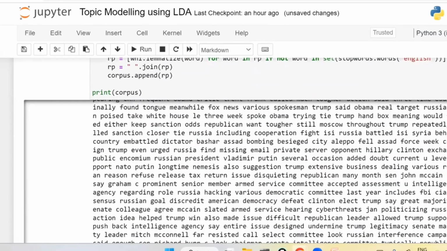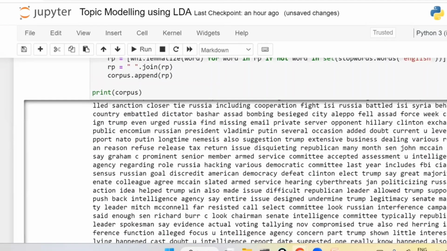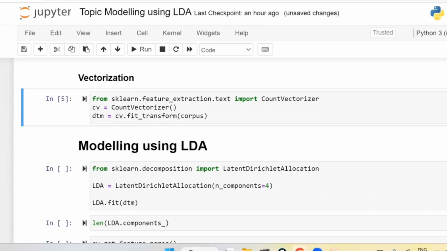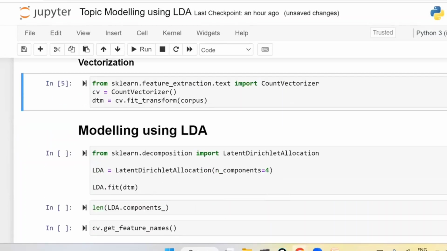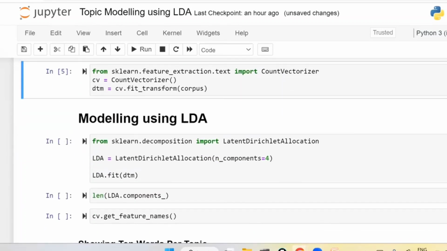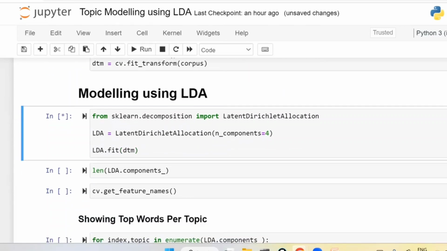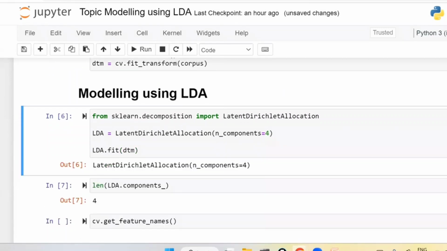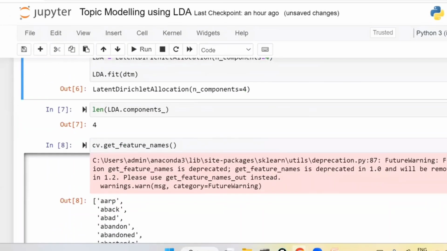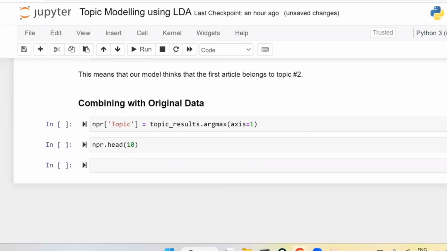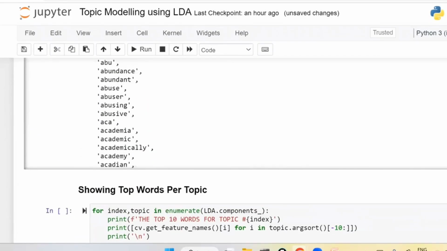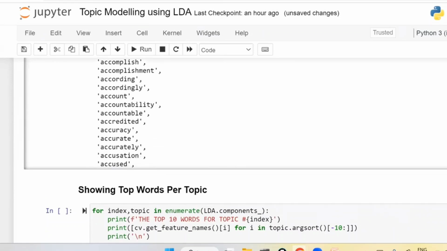Now here, after that, I'm going to do the vectorization. That is count vectorizer. Now we are going to apply the modeling. So from sklearn.decomposition, import LDA. And here I'm going to divide the entire data into 4 components, 4 parts, right? Now, once this is done, we have multiple words. These many words are there. Using these words, I have divided the data.